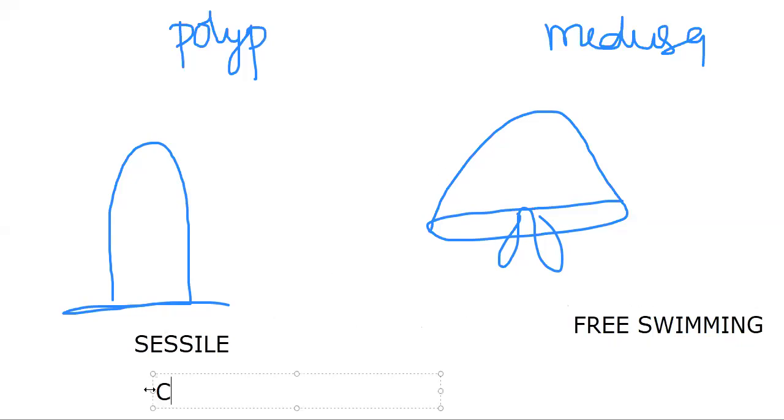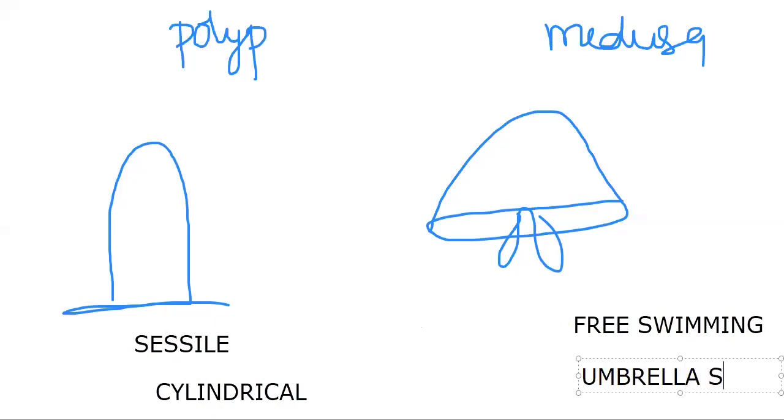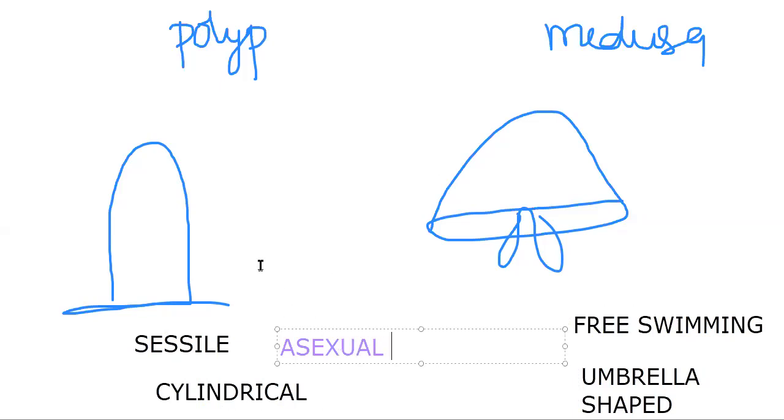The polyp form is cylindrical in shape, and the Medusa form is umbrella shaped. Then the polyp form undergoes asexual reproduction. In polyp, asexual reproduction is present, and in case of Medusa, in general, sexual reproduction is present. These are the basic features of the polyp and Medusa.